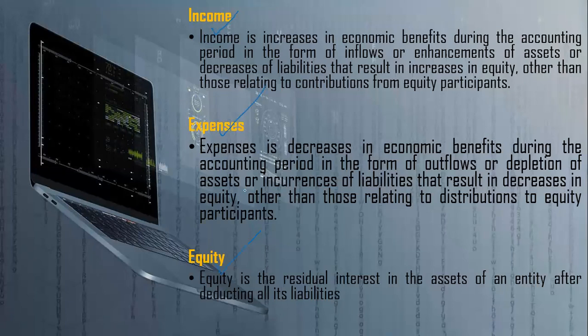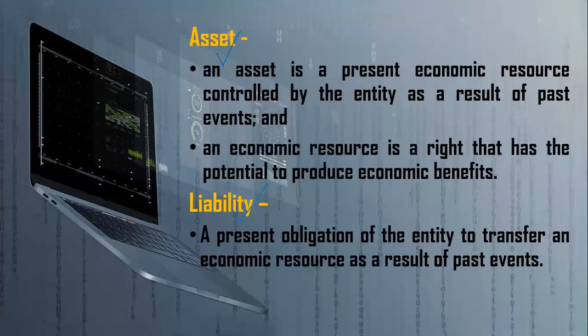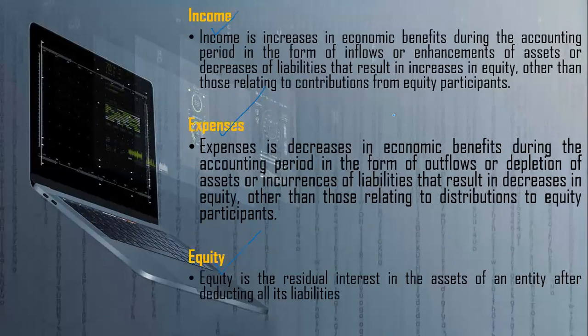These definitions are very important at that point, so in the Thursday lectures I will definitely explain the meaning of assets, liabilities, income, expenses and equity according to the conceptual framework. I just highlight the concepts here to get to know them.